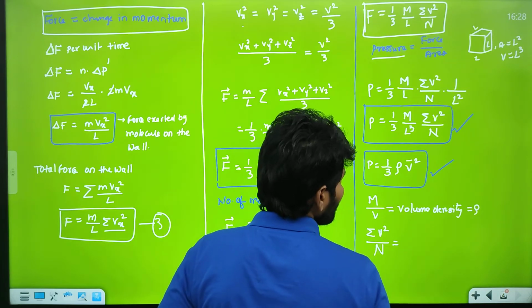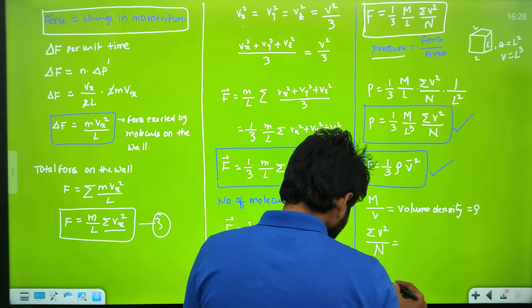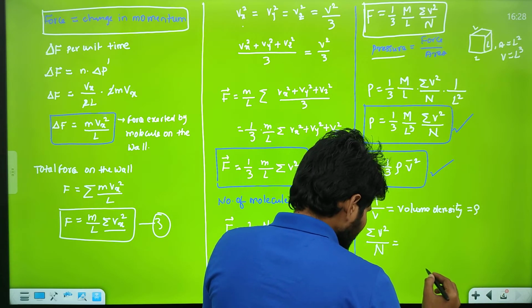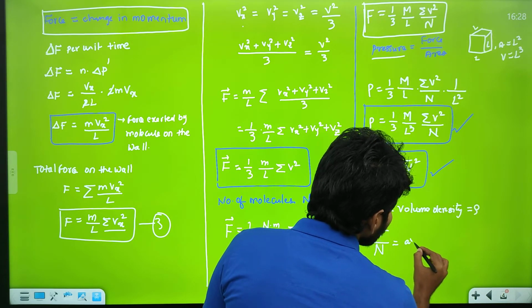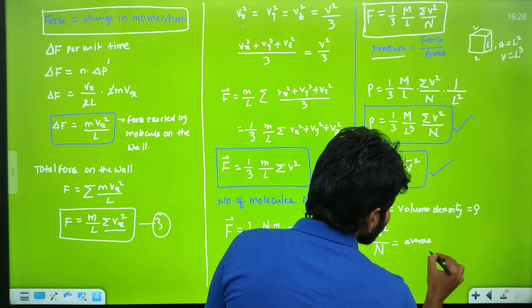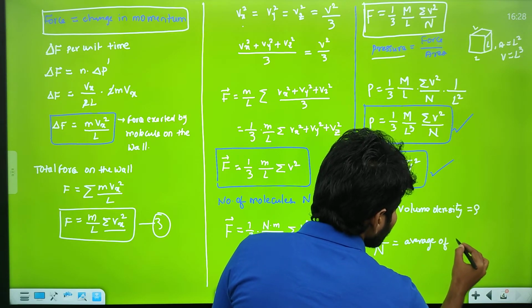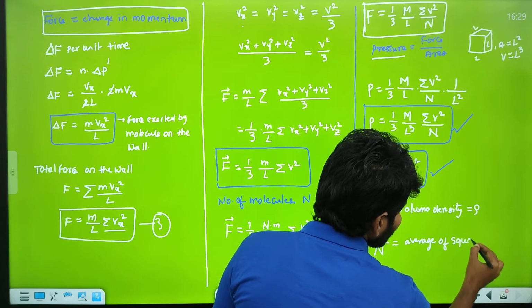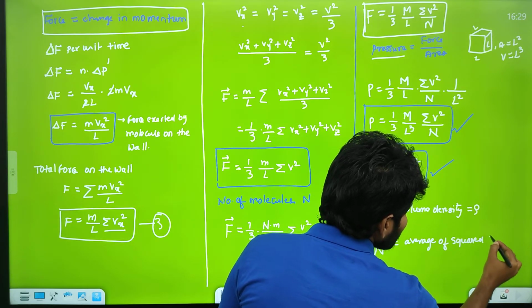Number of particles, this is called the average of squared velocity, the average of squared speed.